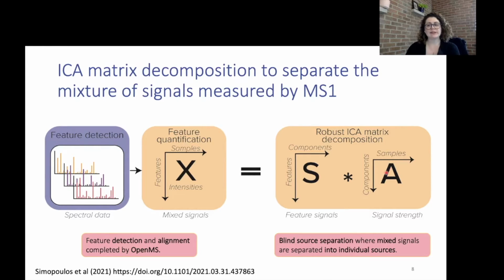ICA is used because it's a type of blind source separation, where it separates mixed signals into individual sources. Once decomposed, the S matrix will represent the features of the dataset and their projections or contributions onto the components, where components represent latent variables, potentially representing a molecular function or process.